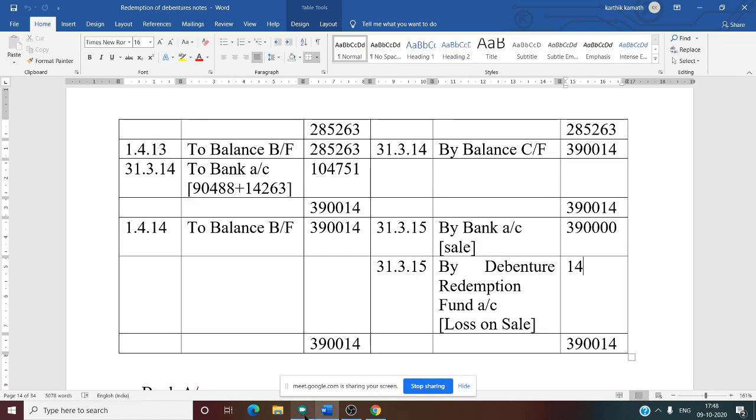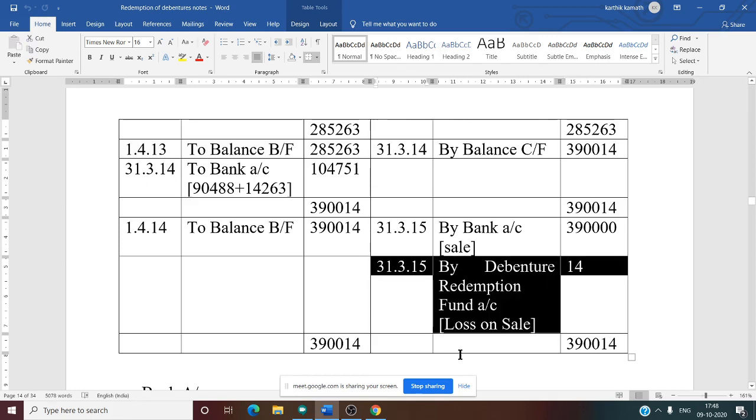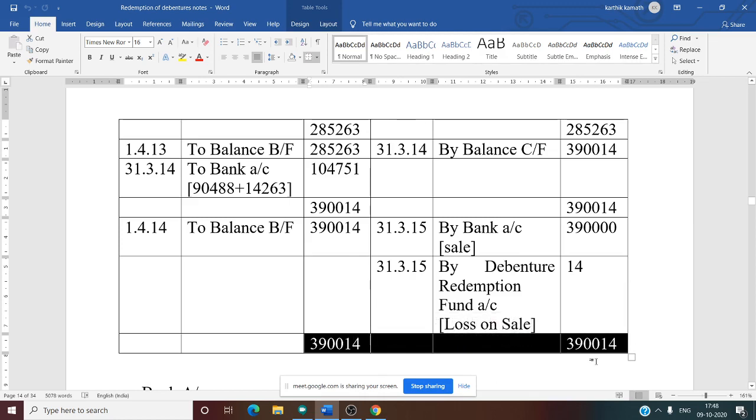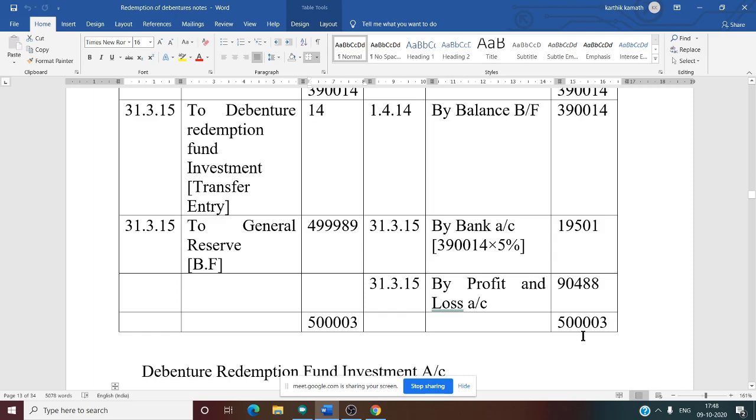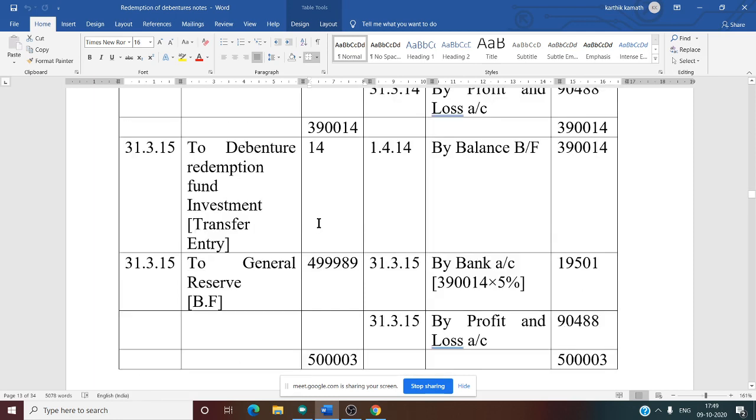Whether there is a profit or a loss, you need to transfer this amount to the debenture redemption fund account. That is why we have left some space in the debenture redemption fund account for the 5th year. See this. Now, by debenture redemption fund account, loss on sale is 14. So this transfer entry we need to write in the debenture redemption fund account. Before that, the debenture redemption fund investment account is closed. After closing it, we write this entry in the debenture redemption fund account, that is, the previous account.